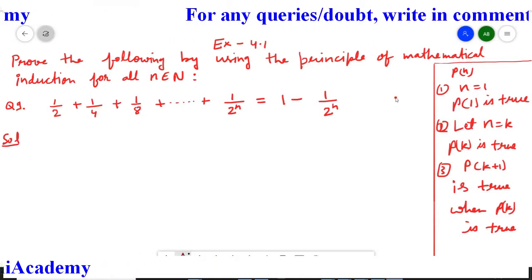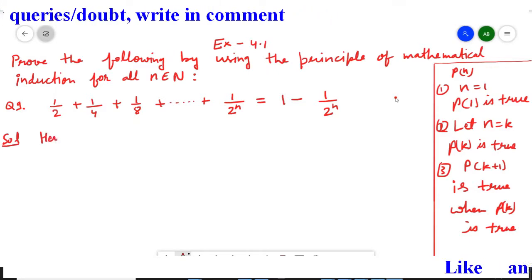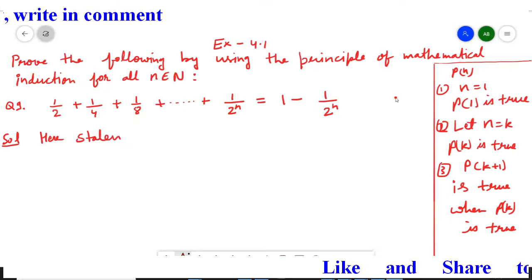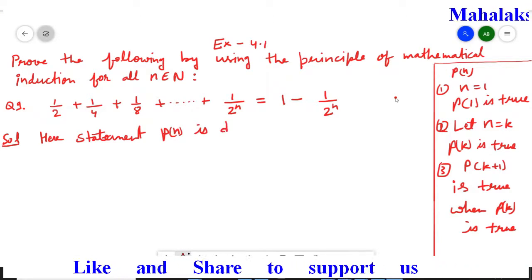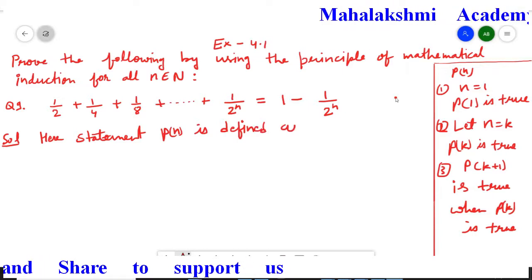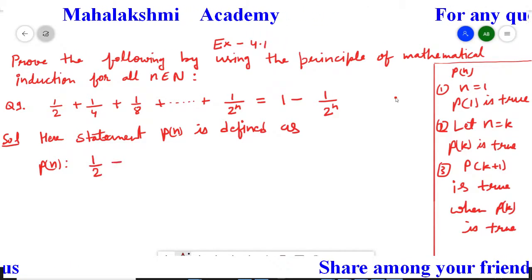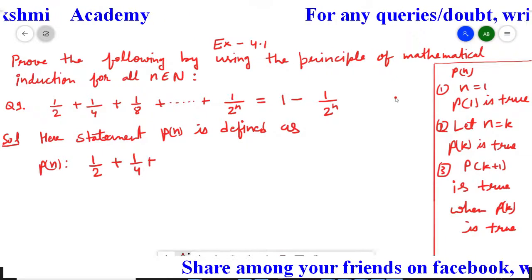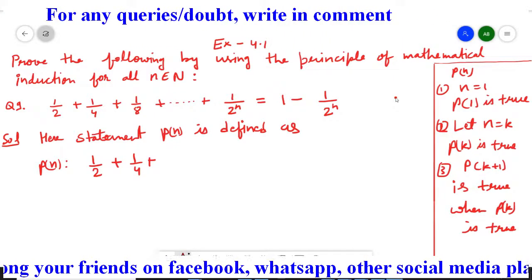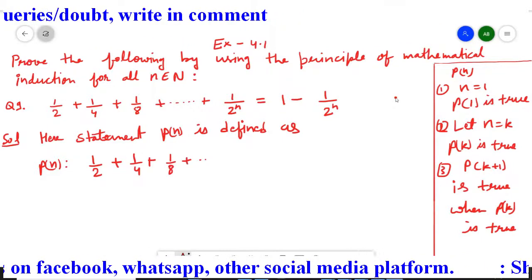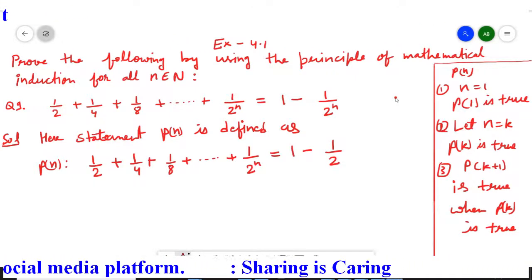In the first step, we have to define the given statement as Pn. So we will write down here: statement Pn is defined as, whatever the mathematical statement in the given question is, 1 upon 2 plus 1 upon 4, and then plus 1 upon 8, extended up to 1 upon 2 to the power n, equal to 1 minus 1 upon 2 to the power n.